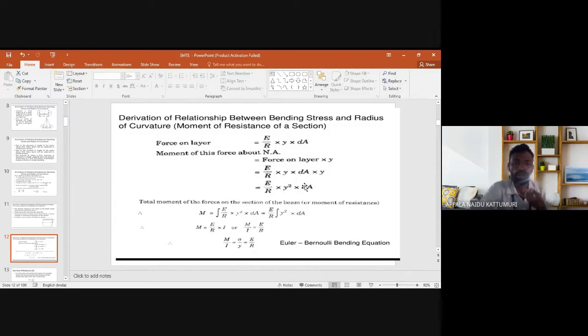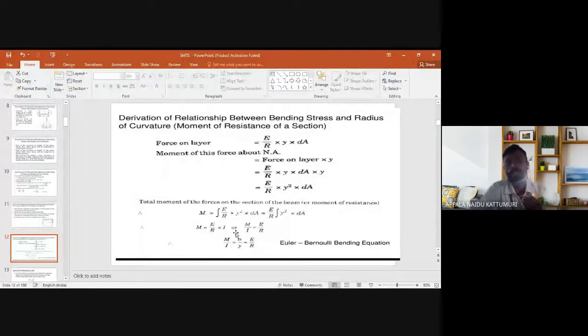But we have to find the total moment of the forces. So we have to integrate this equation, then we will get the total moment of resistance. So E by R into the integral of Y square dA, which is the I value.